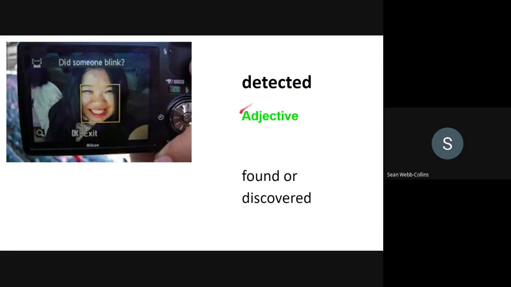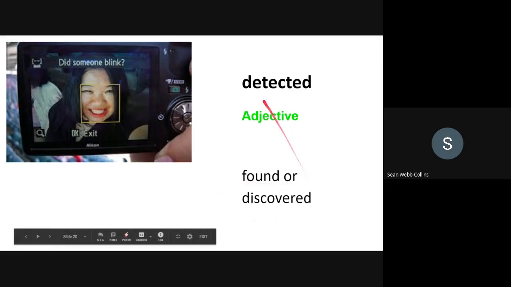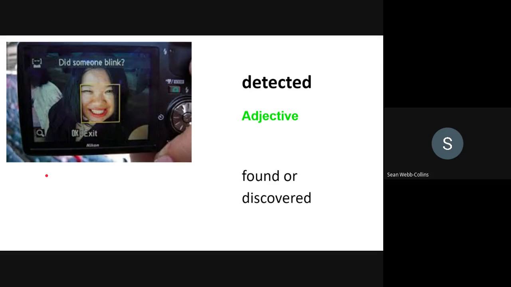Detected. Adjective, found or discovered. For example, the camera has detected a face.